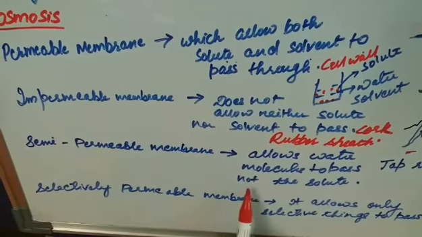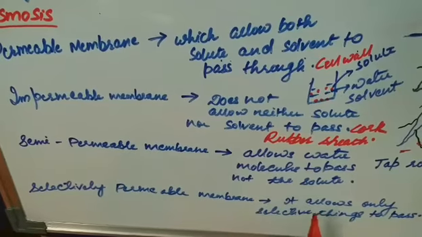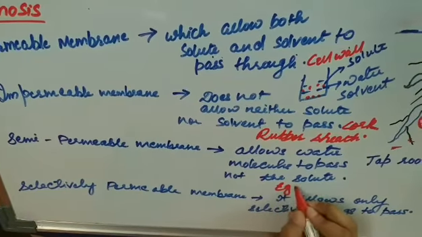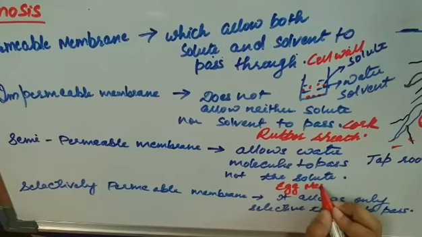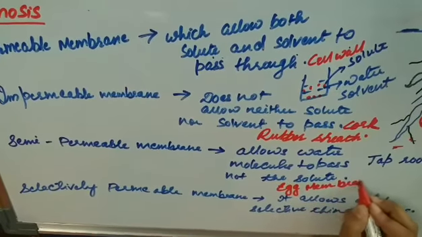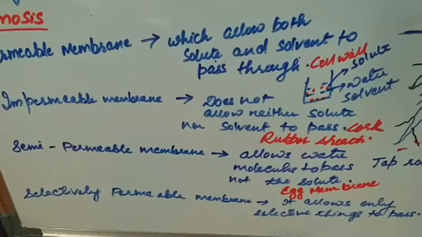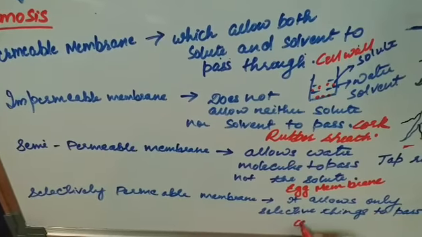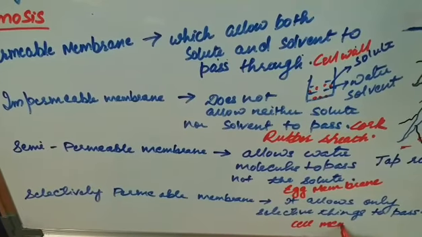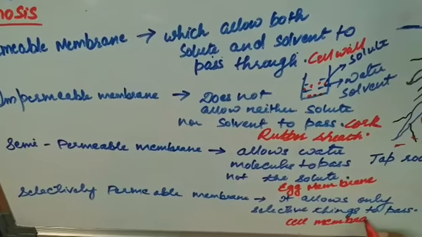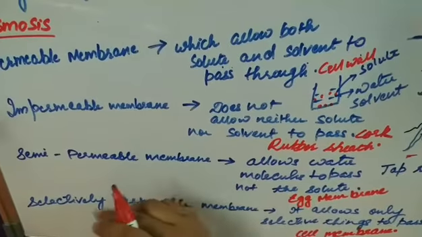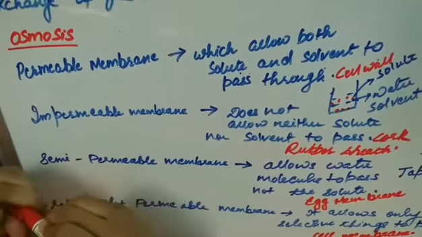A semi-permeable membrane can be the egg membrane, and a selectively permeable membrane can be your cell membrane. So these are the examples of each membrane. After completing all these four, now we will move to osmosis.